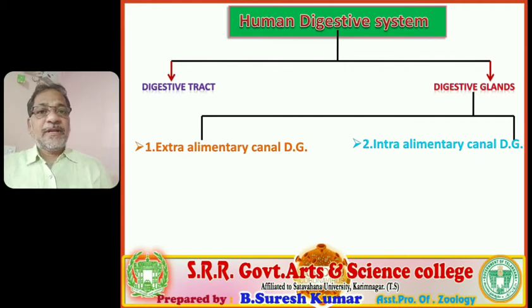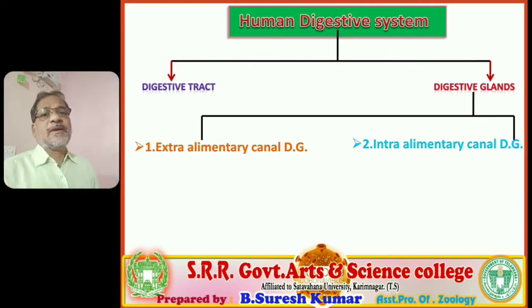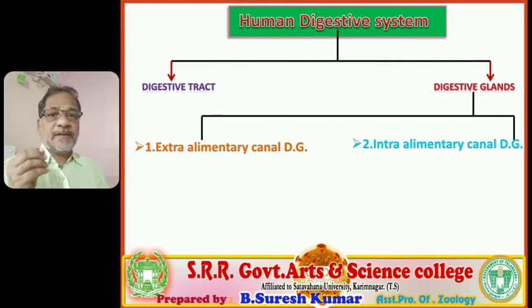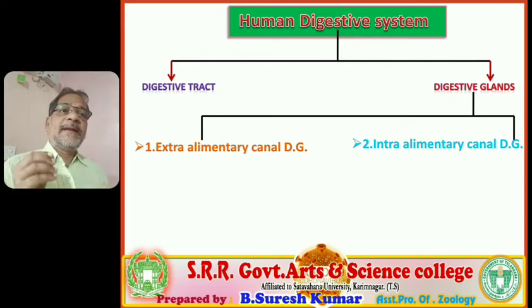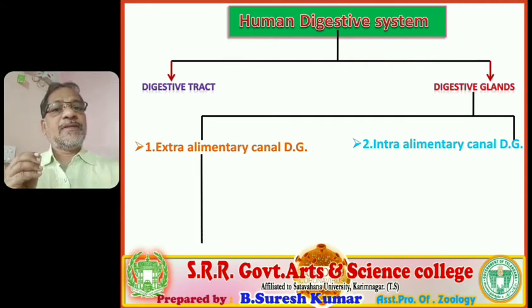The digestive glands seated outside the gut are called extra alimentary canal digestive glands. For our students, intra means inside; those accommodated along the wall of the alimentary canal are called intra alimentary canal digestive glands.